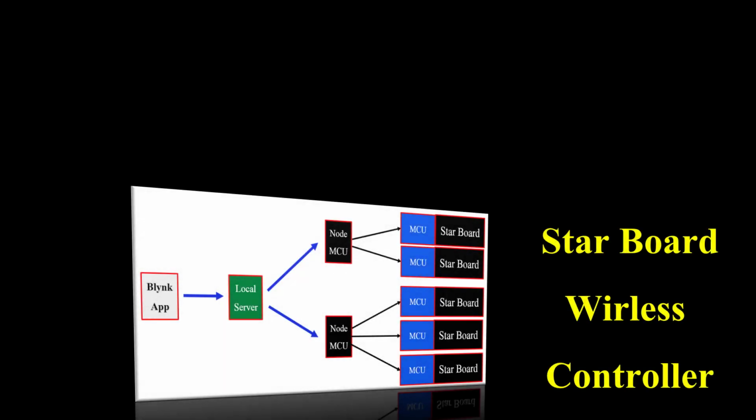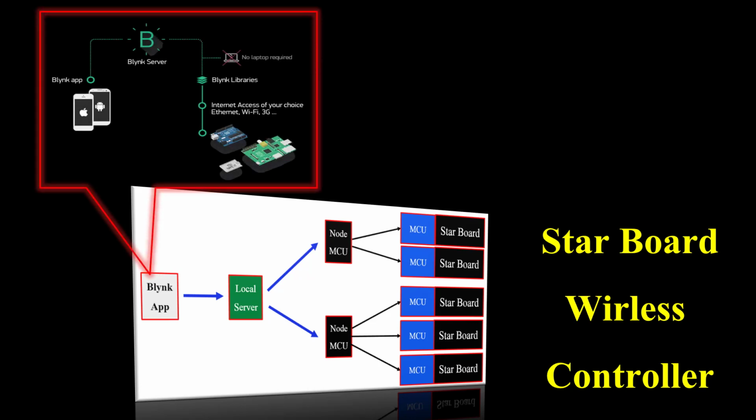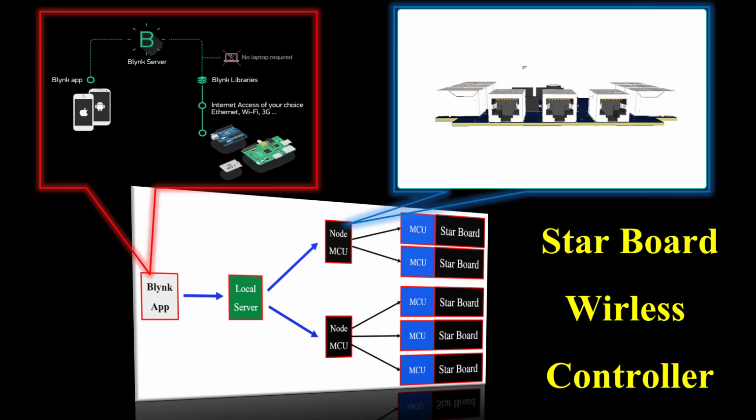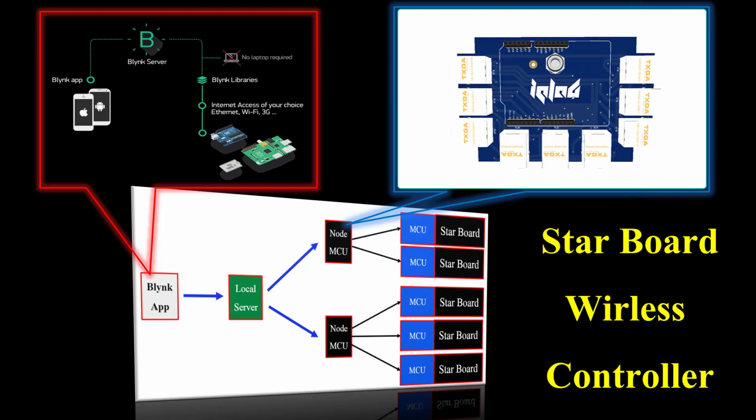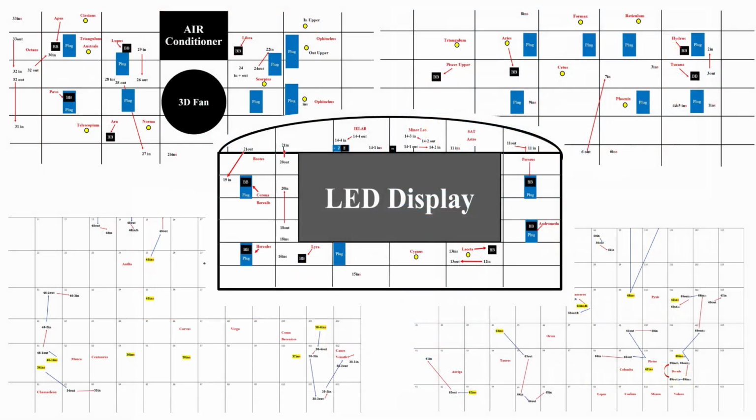In addition, I have added an additional wireless control system with Internet of Things, using the Blynk application to control it via Raspberry Pi server, which is connected to a LAN board controlled by a NodeMCU. This setup allows us to control the microcontrollers that control each star board. This is the installation controller diagram.